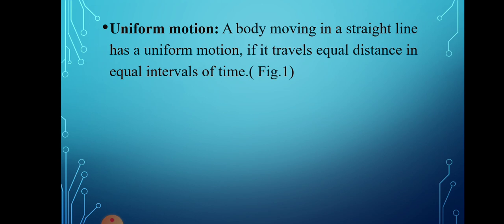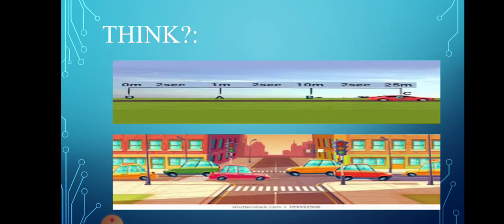Students, it can be asked as a 1 mark or 2 marks question: differentiate between uniform motion and non-uniform motion. By referring to the figure, we are going to differentiate them. Just analyze figure 1 and figure 2. In figure 1, you can observe a car moving an equal distance at equal intervals of time.